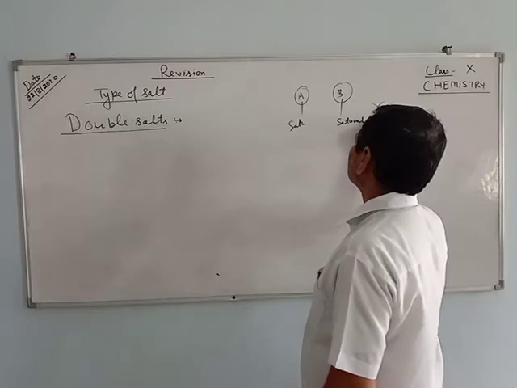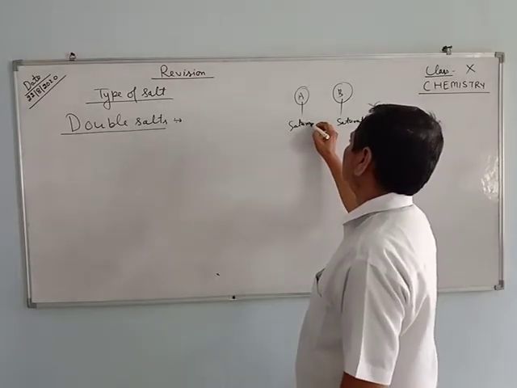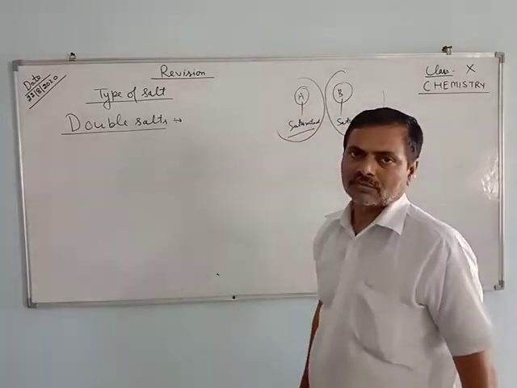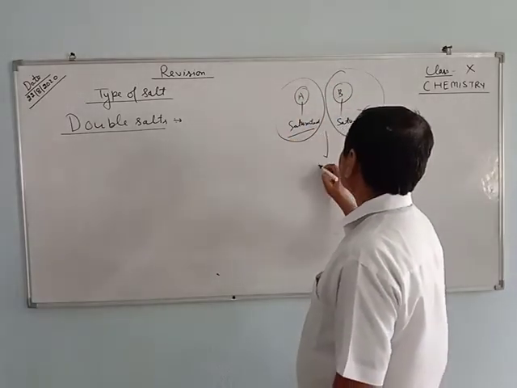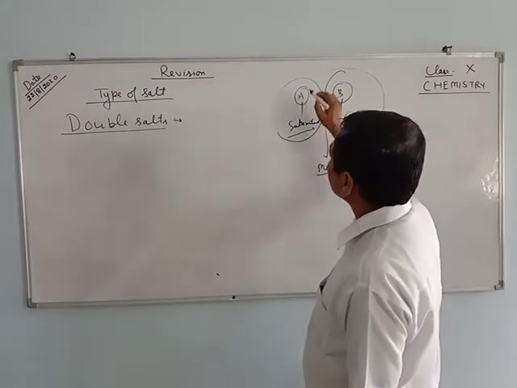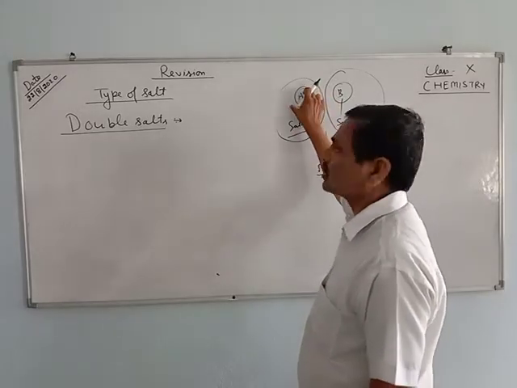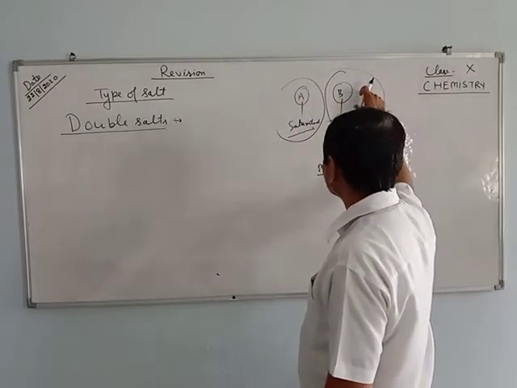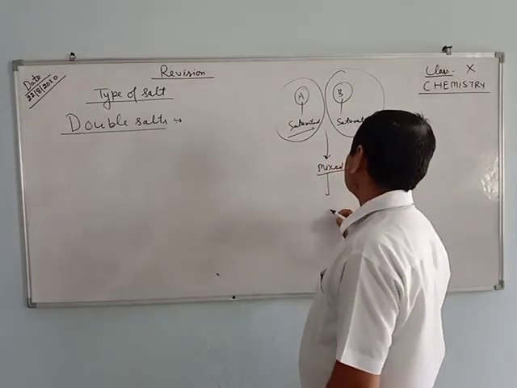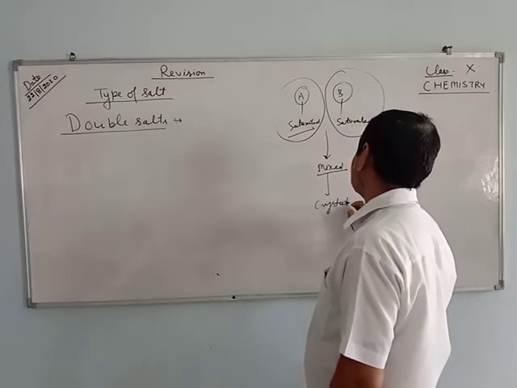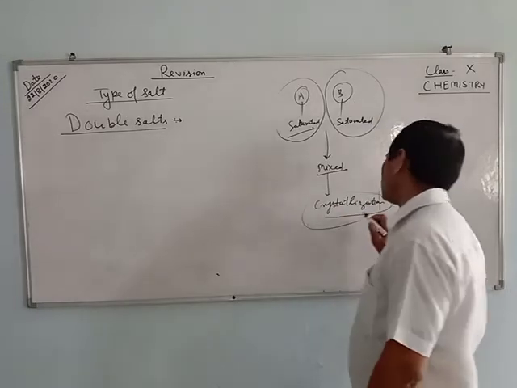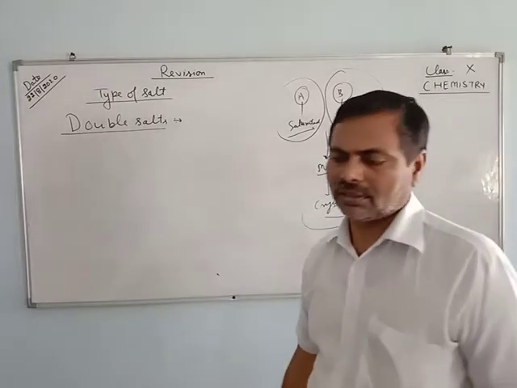A saturated solution of normal salt A and a saturated solution of normal salt B are mixed together, and after that crystallization is carried out. After crystallization, the salt which is obtained will be double salt.